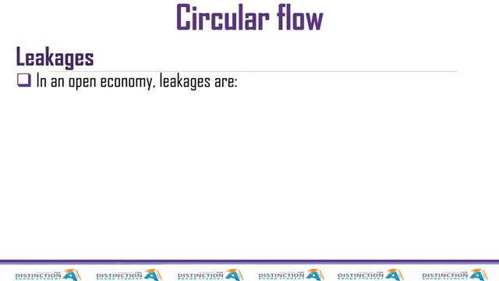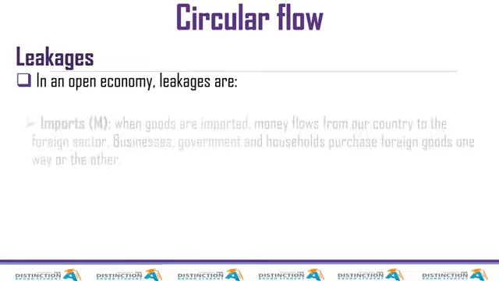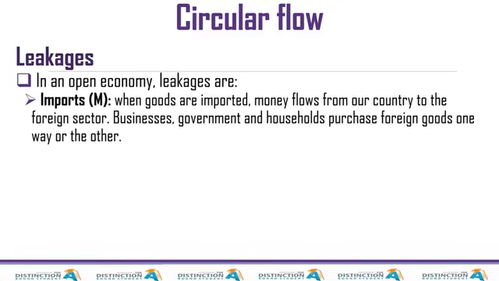Let's go to leakages. Leakages, as we said already, I've mentioned them. It's mostly the opposite of what we had just now. So we had exports. When we manufacture goods in this country and we sell to other countries, that is an injection. But the flip side is when we buy goods from other countries, money goes out of the country. So that money that is going out is a leakage.